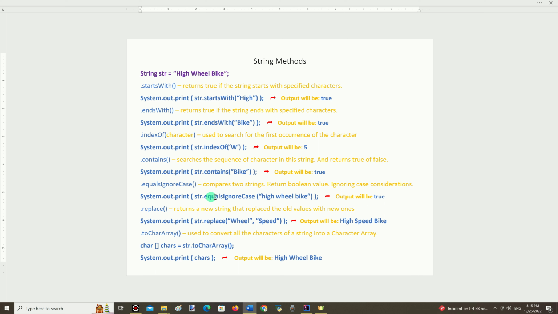Equals ignore case compares two strings and is not case sensitive. Returns true or false. Replace method takes as parameters the old characters that need to be replaced first, then the new characters that will replace the old ones, and it returns a new string. And finally, toCharArray method. It is used to convert a string into a character array. Here is the syntax, and it can be printed further, of course.